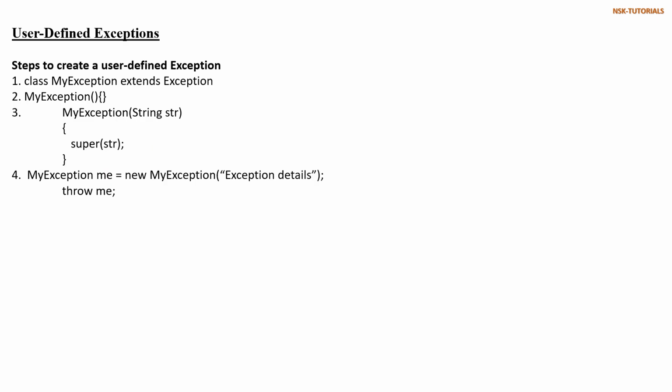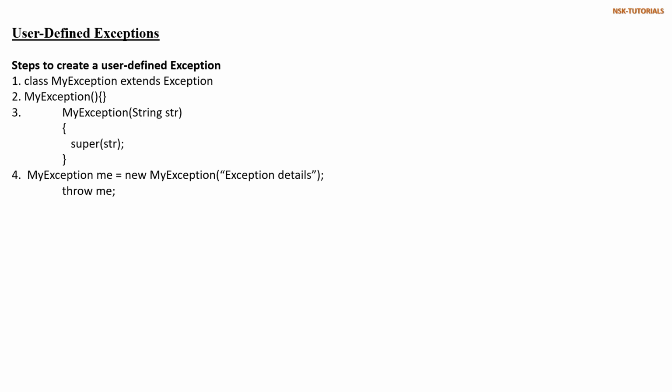The next topic is user defined exception. How to create the user defined exception? Till now we have discussed built-in exceptions. There are multiple types of built-in exception: checked and unchecked exceptions. Now we have the user defined exception. If we want to define any exception within the program, then we'll go with the user defined exception.